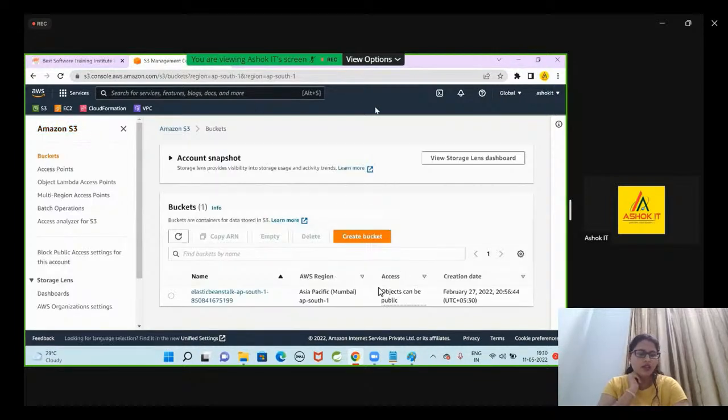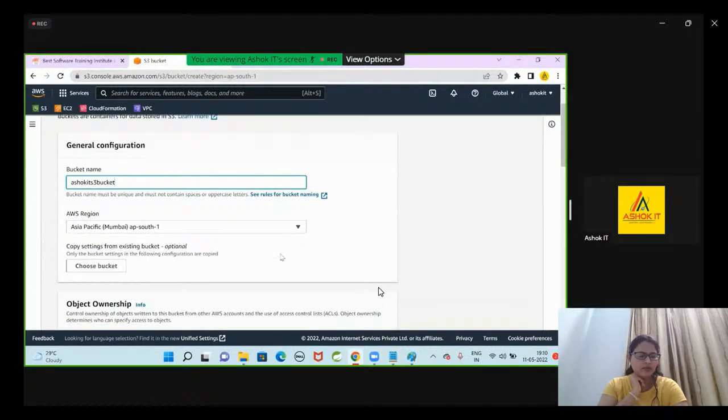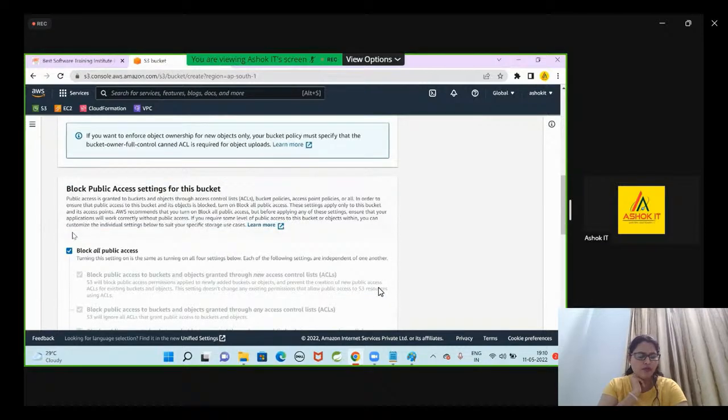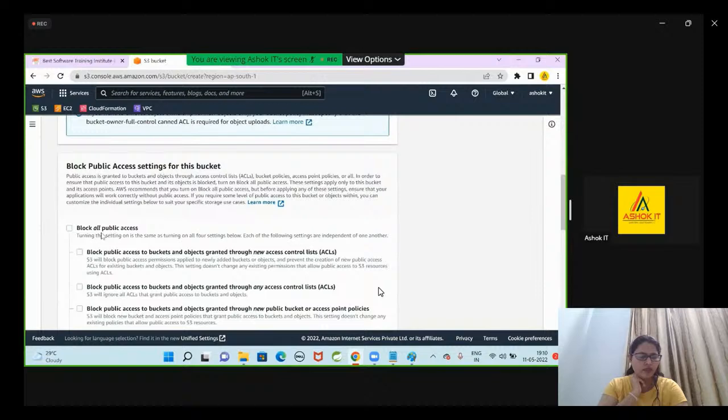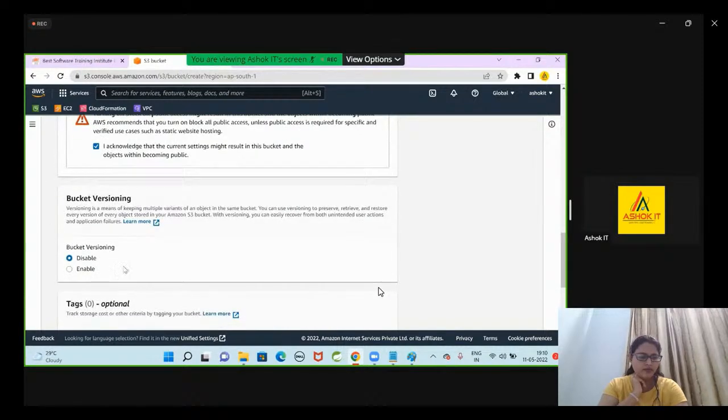Now see here, guys, we discussed S3 buckets and creating a bucket. Already one bucket is available, and I'm going to create another bucket now. Bucket name I'm choosing Ashok IT S3 bucket. You need to give a unique name for this, as we discussed yesterday. Region is Mumbai. Ownership ACL enabled, object owner preferred. Unblock public access: remove this block, and accept it. Versioning is disabled by default. Today let me enable it.